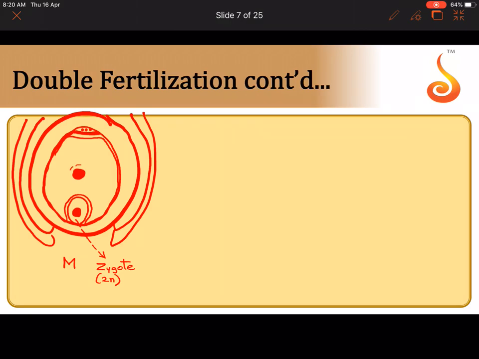Now can you remember and tell me, this single nucleus is a product of what? It is a product of triple fusion. So now this cell which is formed is no longer called the central cell. It is called the primary endosperm cell. And this nucleus which is a product of triple fusion, please remember, how did this nucleus come about? The nucleus came about by the fusion of 1, 2, 3 nuclei. Can you name the nuclei?